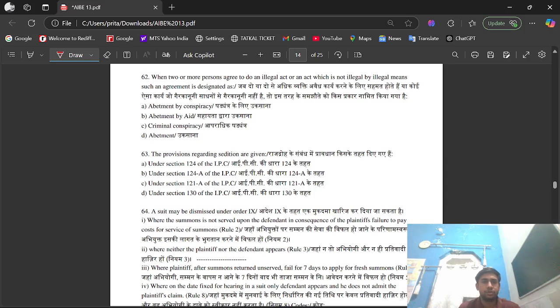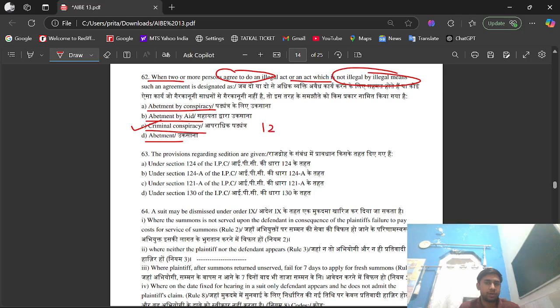Question number 62. When two or more persons agree to do an illegal act or an act which is not illegal by illegal means: option A, abetment by conspiracy. Option B, abetment by aid. Option C, criminal conspiracy. Option D, abetment. Its right answer is option C, that is criminal conspiracy.